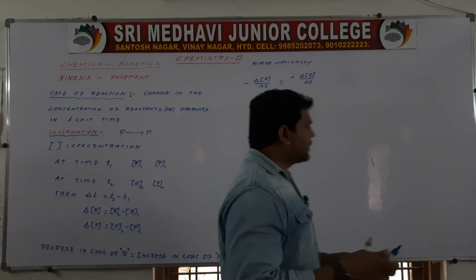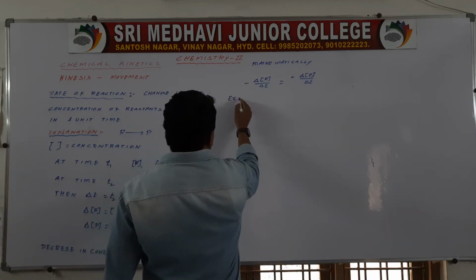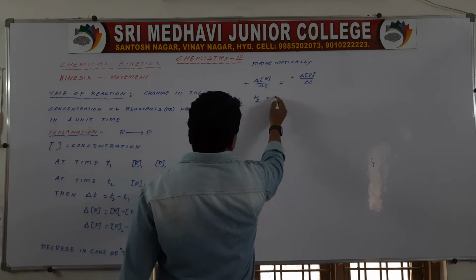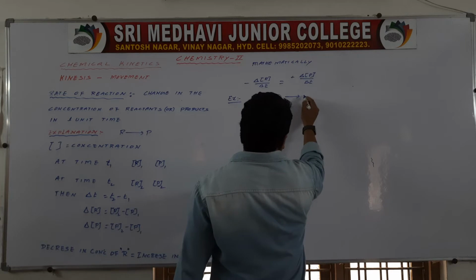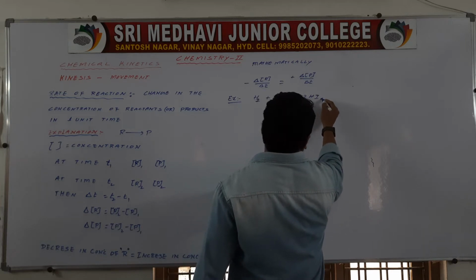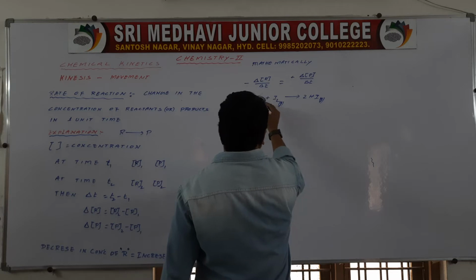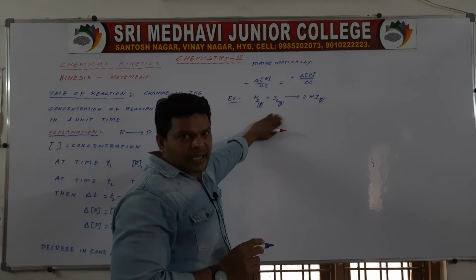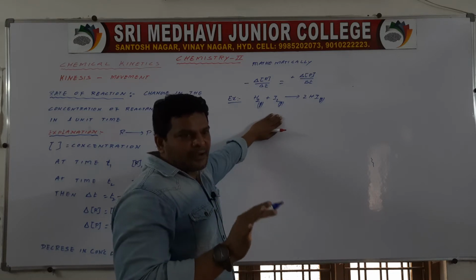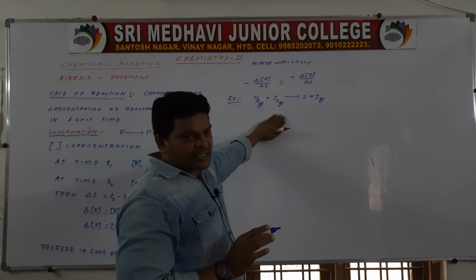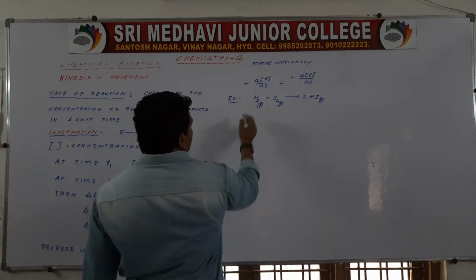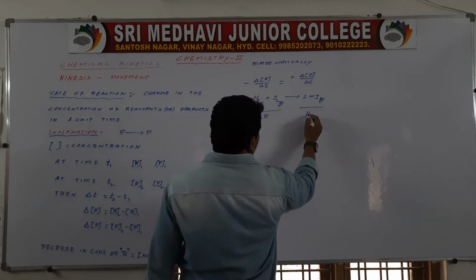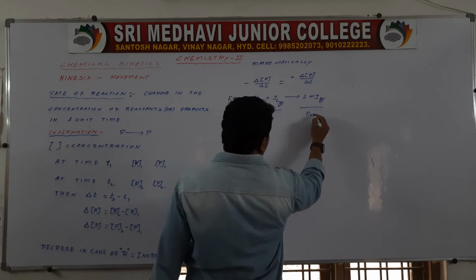For example, H2 plus I2 gives rise to 2HI gas. This is the chemical reaction, and I am going to write its rate of reaction mathematically. Here these are reactants and that is the product.